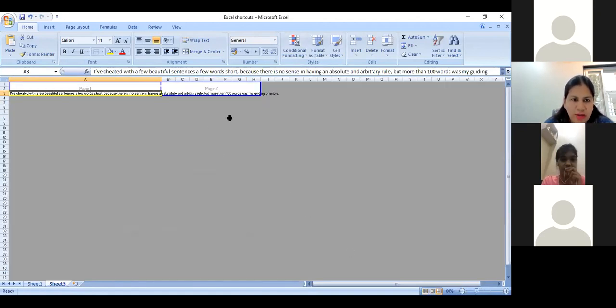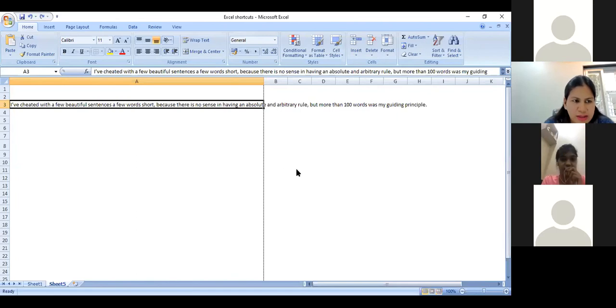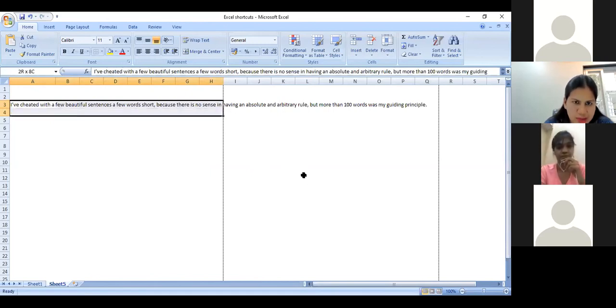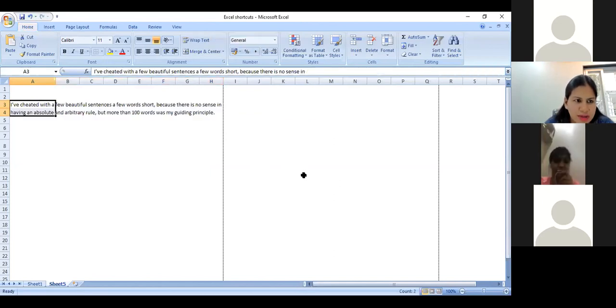So I can select till which cell I want this data to appear. I select that I want this data only up to column H, select the next row, and say Alt-E-I-J. When I do this, the data appears only in the specific rows.